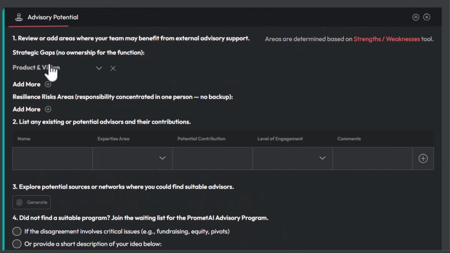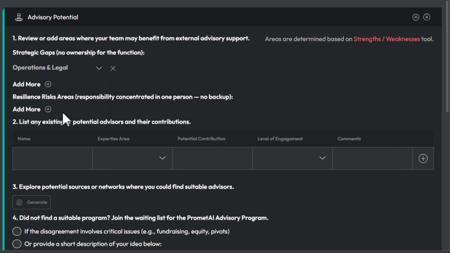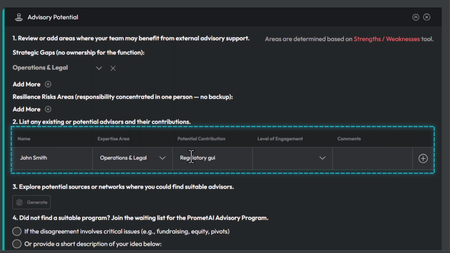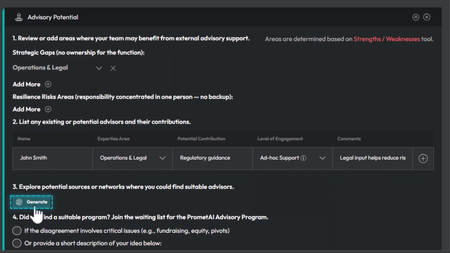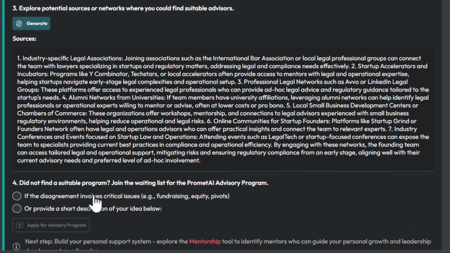In the Advisory Potential section, you review where your team may need outside support. Add the areas where you lack backup and list potential advisors. Click Generate to see suggested sources and networks for finding advisors. You can also join the waiting list for the PrometAI Advisory Program.